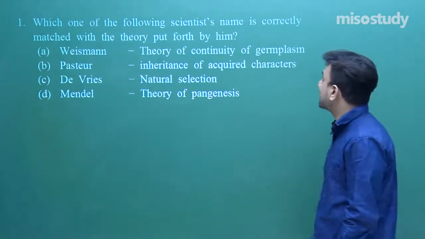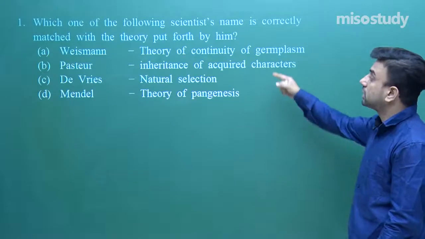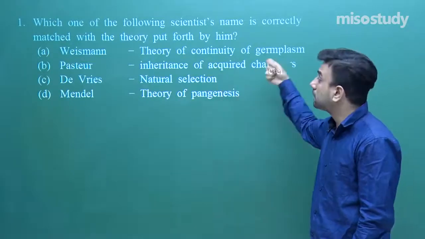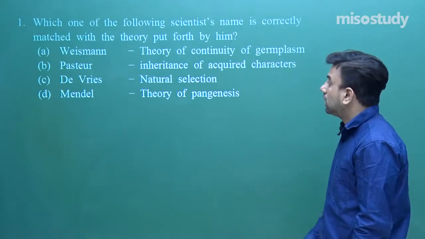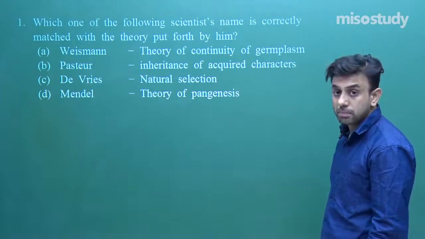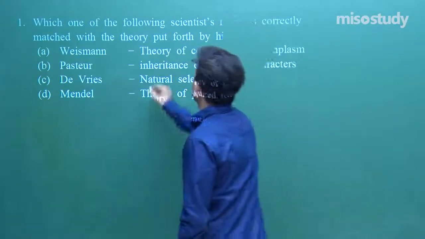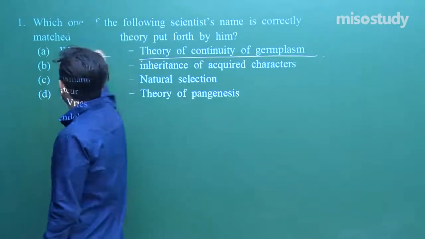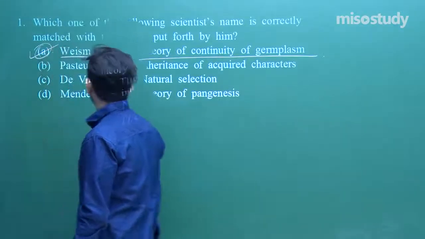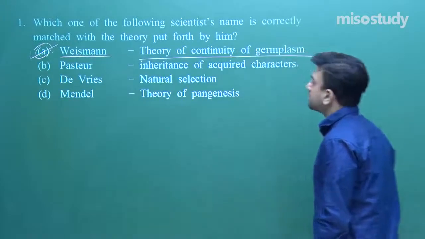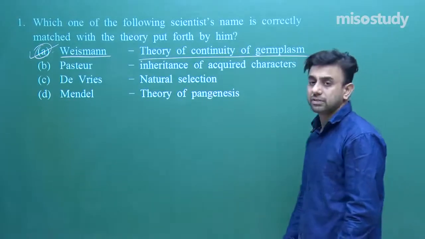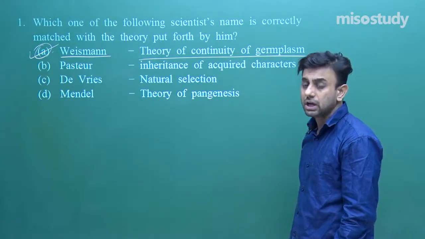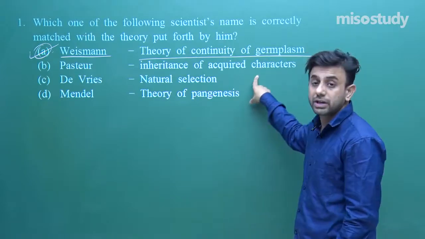Which one of the following scientists' name is correctly matched with the theory put forth by him? Weizmann, theory of continuity of germ plasm, absolutely perfect. This is the correct answer. Weizmann gave the theory of continuity of germ plasm. What did Louis Pasteur give? Yes, the Pasteur theory. He gave the germ theory of the disease.